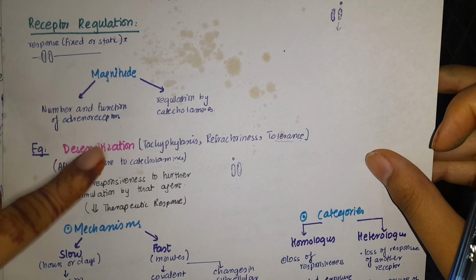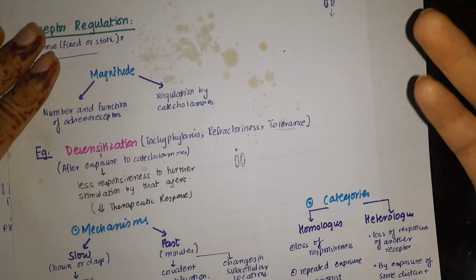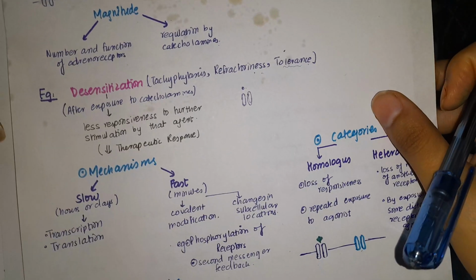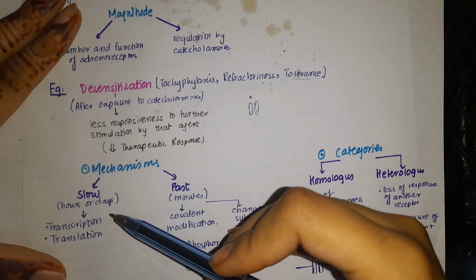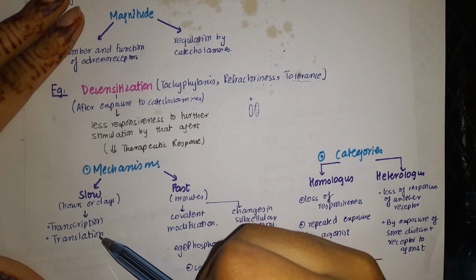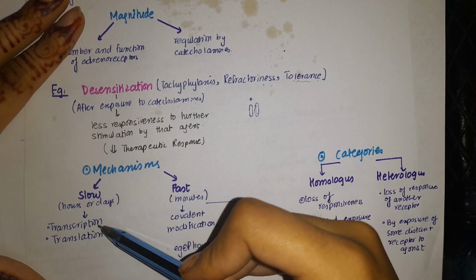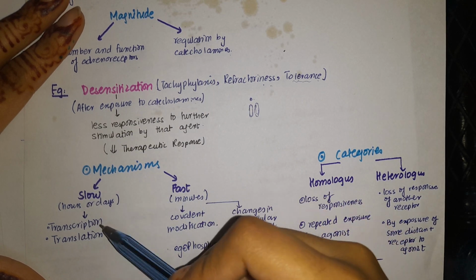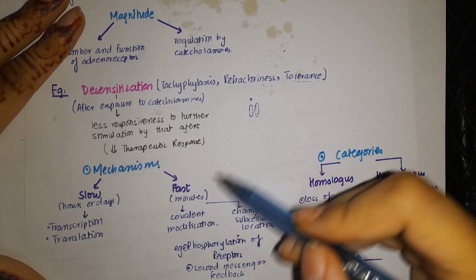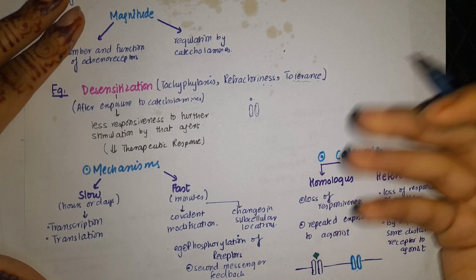Now how does this desensitization, or tachyphylaxis, or tolerance, or refractoriness develop? We have certain mechanisms for it. The mechanism for desensitization can be a slow one, which goes on for hours or days, and it involves transcription and translation. Anything that is slow is going to involve genes, and genes are regulated by transcription and translation. And a fast one occurs in minutes, and it involves covalent modification and changes in subcellular locations.